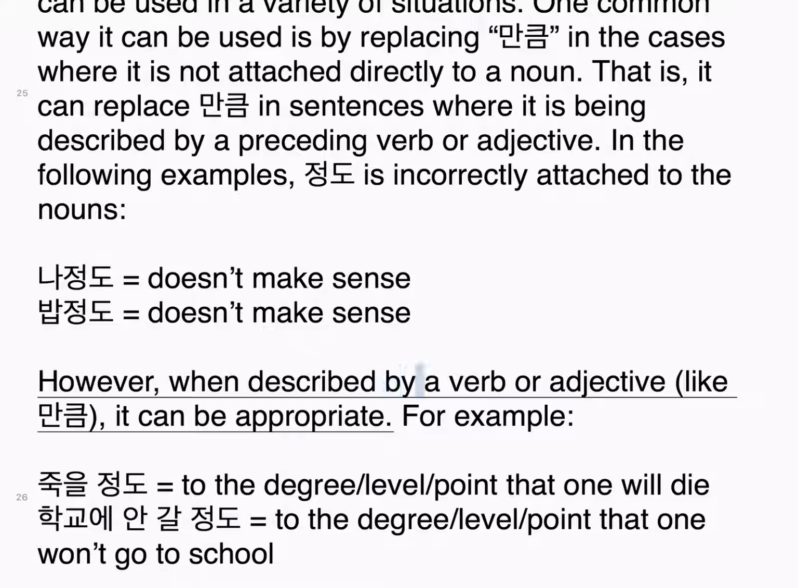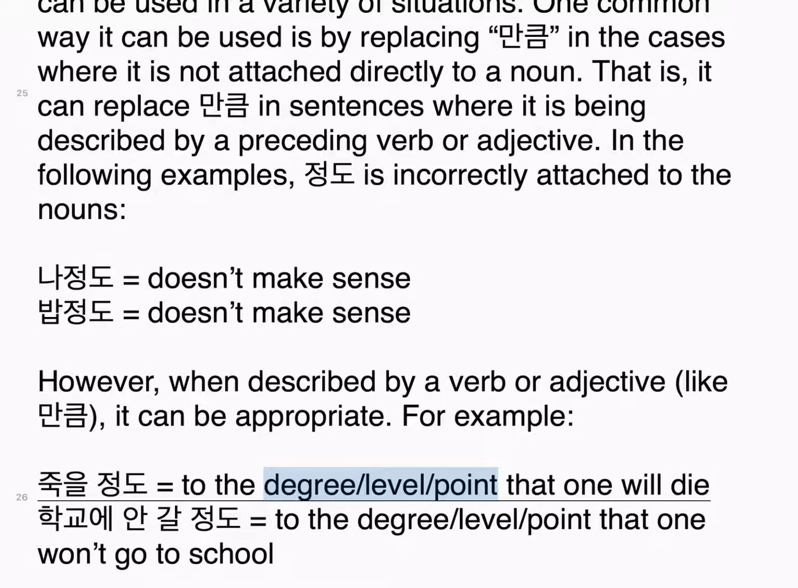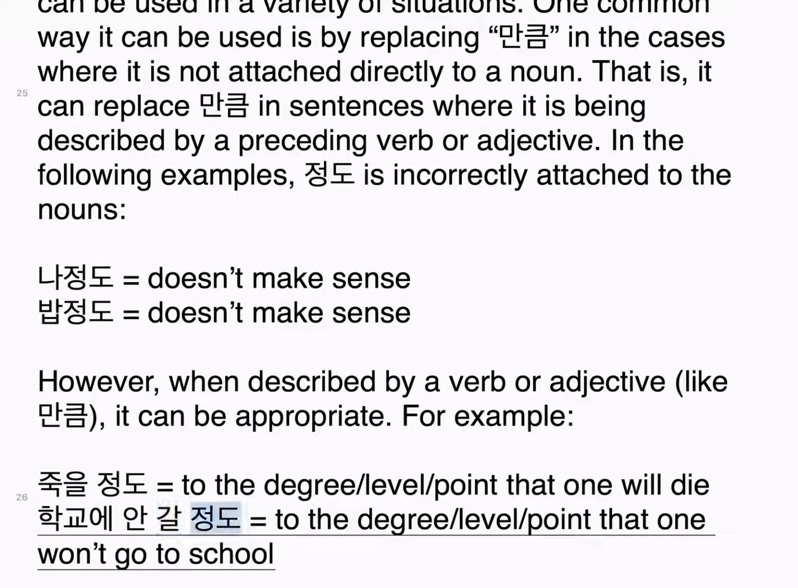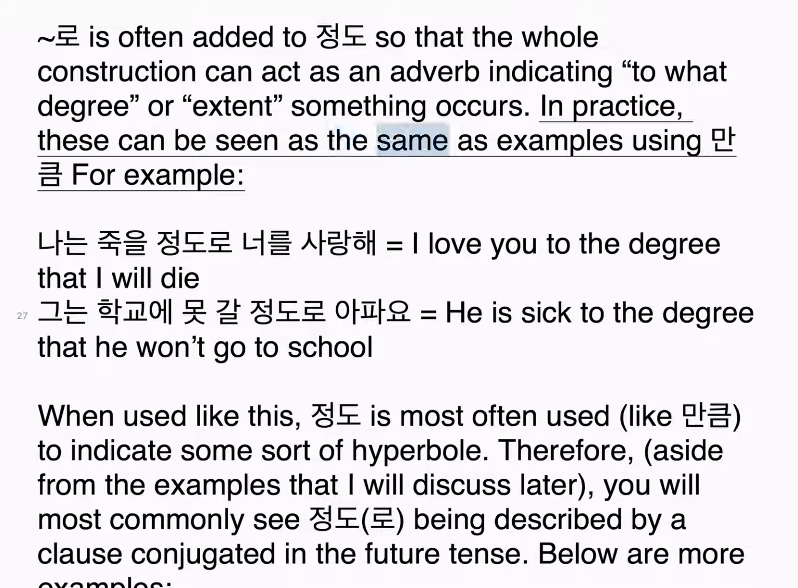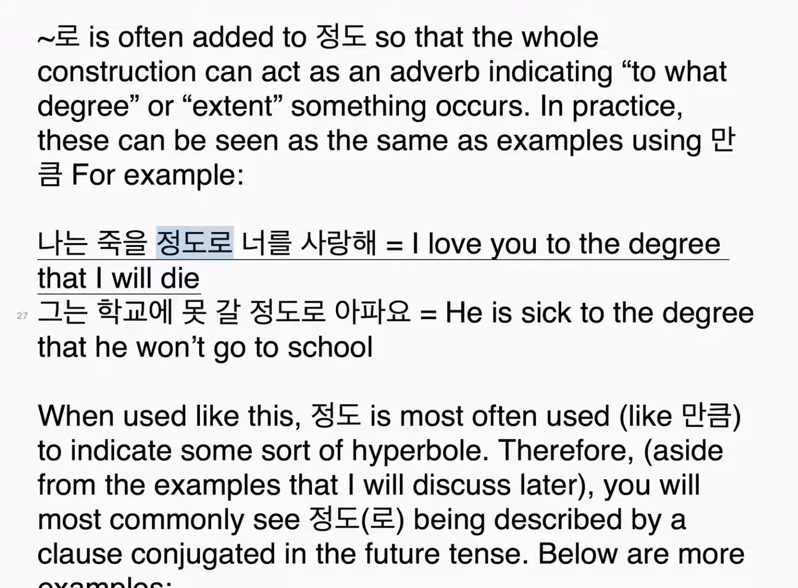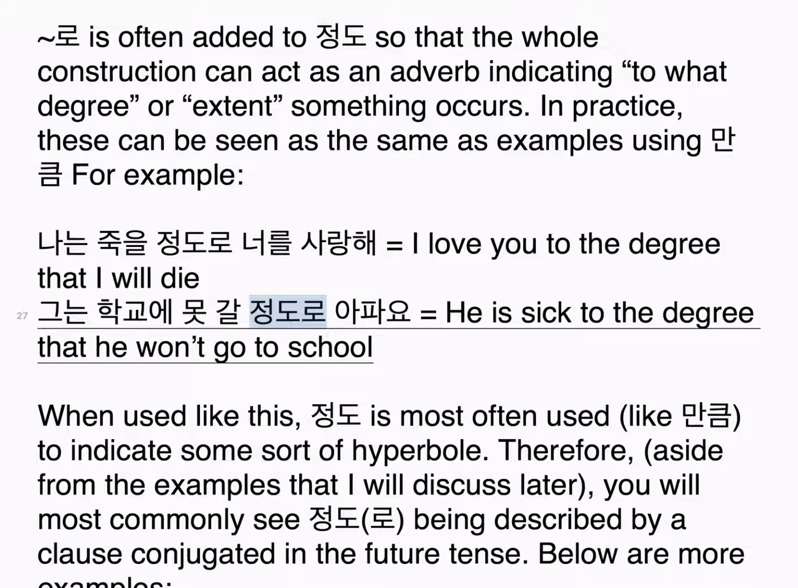However, when described by a verb or adjective, like 만큼, it can be appropriate. For example, 죽을 정도, to the degree, level, point that one will die. 학교에 안 갈 정도, to the degree, level, point that one won't go to school. 로 is often added to 정도 so that the whole construction can act as an adverb indicating to what degree or extent something occurs. In practice, these can be seen as the same as examples using 만큼. For example, 나는 죽을 정도로 너를 사랑해. I love you to the degree that I will die. 그는 학교에 못 갈 정도로 아파요.